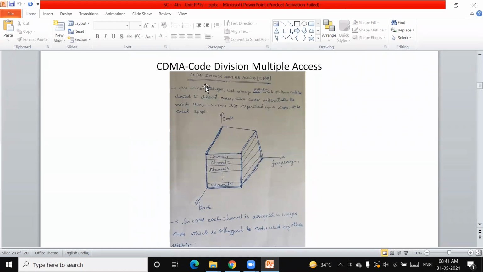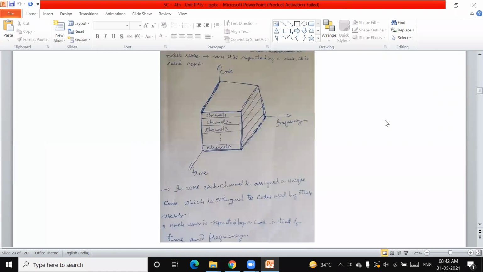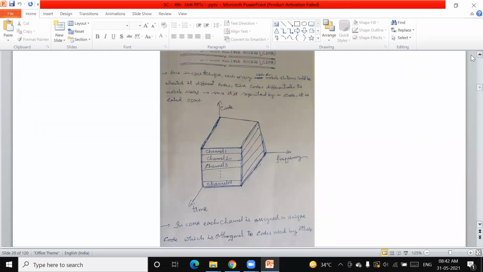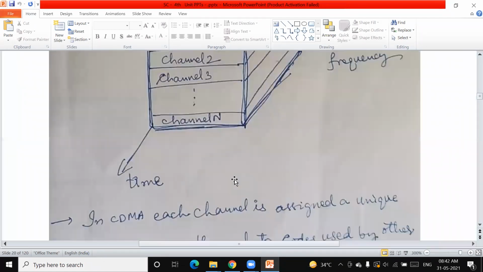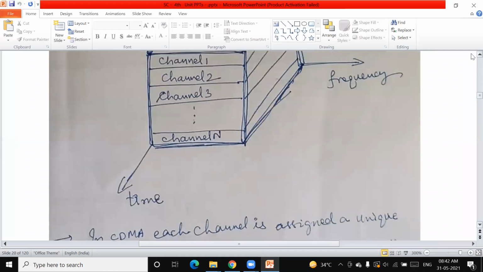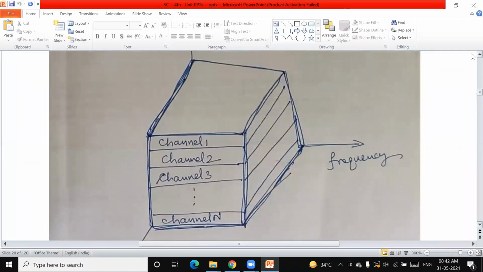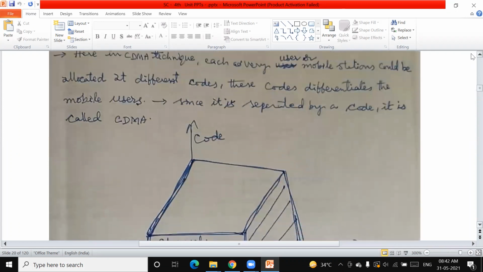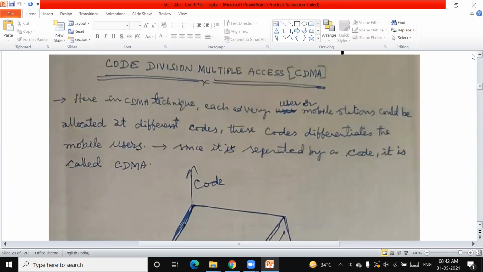As I said earlier, the name itself justifies that code is the key used to identify the users, or in our case used to identify the transmitter or the earth stations. So a particular code is going to be used: code division multiple access.